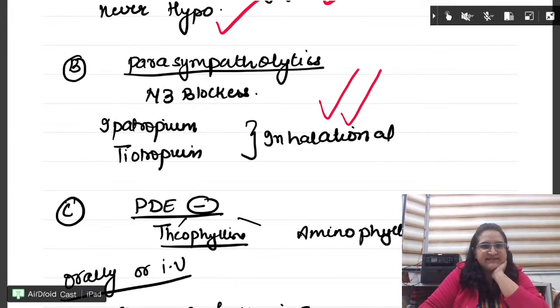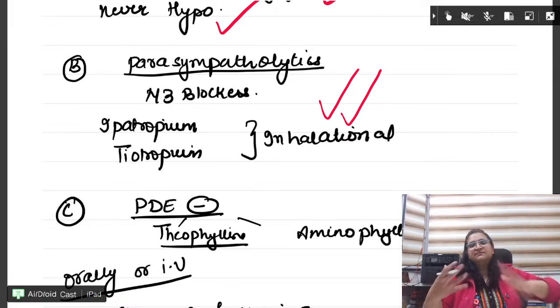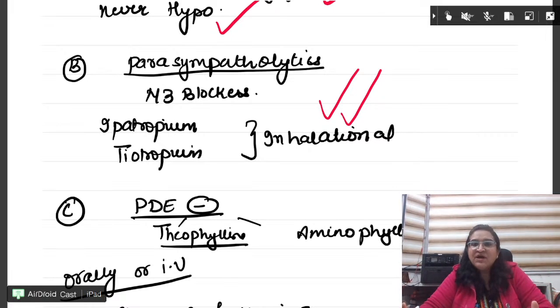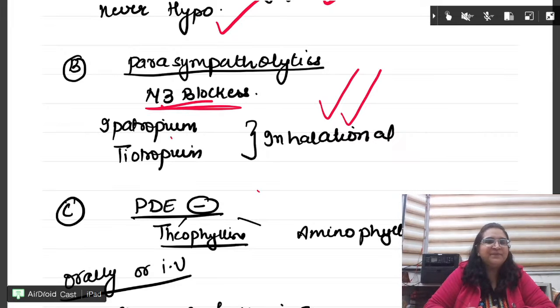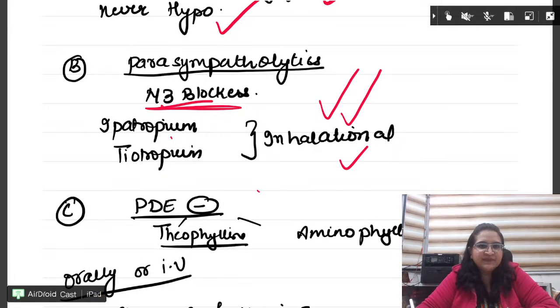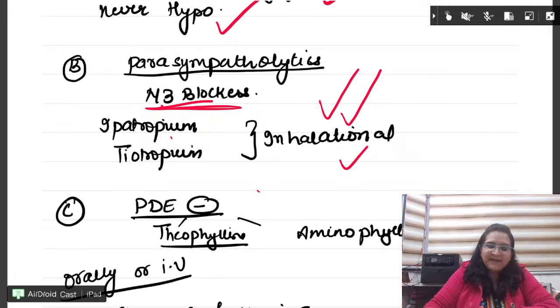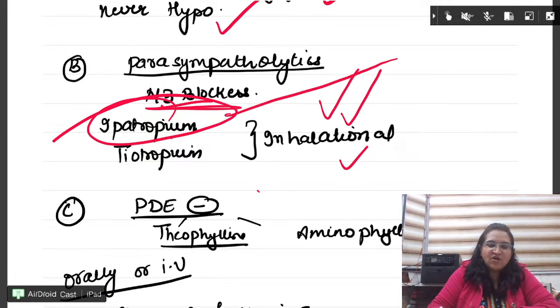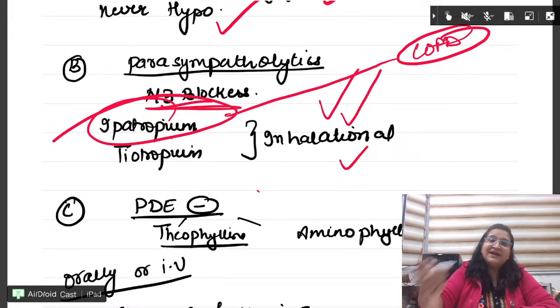Next, in the second category, we can give the parasympatholytic drugs, which are the M3 blockers. M3 activation will lead to constriction. Right? So now what will happen? We gave M3 blockers, ipratropium bromide, tiotropium bromide. They are also inhalational. Right? So this we can use. But ipratropium is a drug of COPD. ठीक है? Acute COPD में again we give salbutamol.